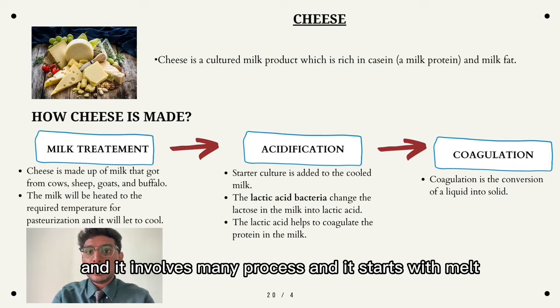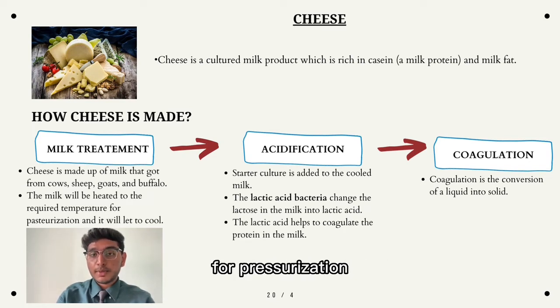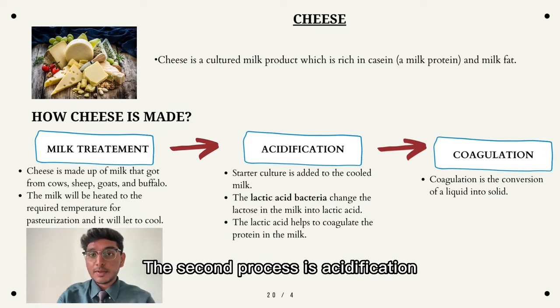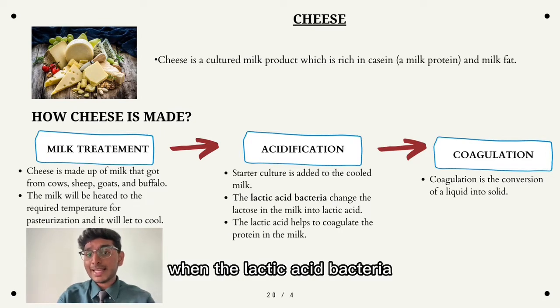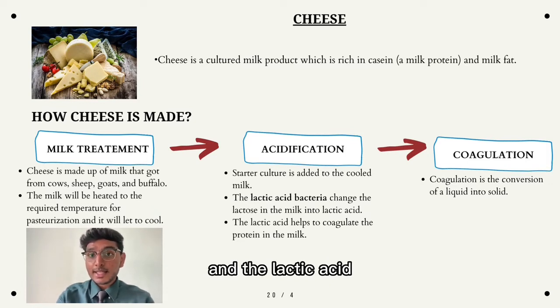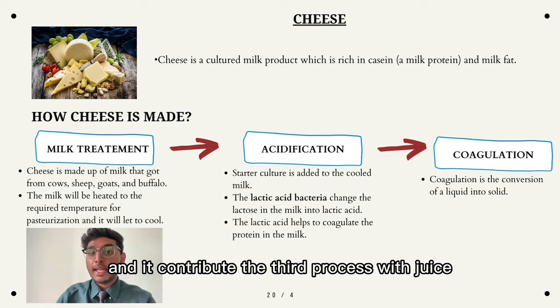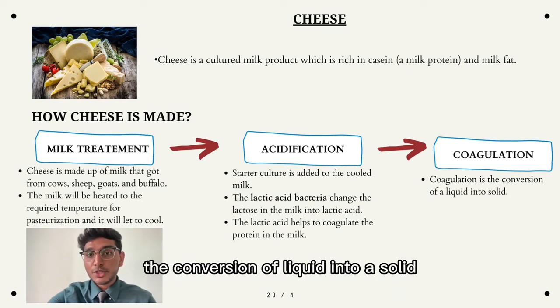And it involves many processes and it starts with milk treatment, where the milk will be heated to the required temperature for pasteurization and let to be cooled. The second process is acidification, where the lactic acid bacteria will decompose the lactose in the milk product to lactic acid. And the lactic acid will help to coagulate the protein in milk. And it continues with the third process, which is coagulation, the conversion of liquid into a solid.